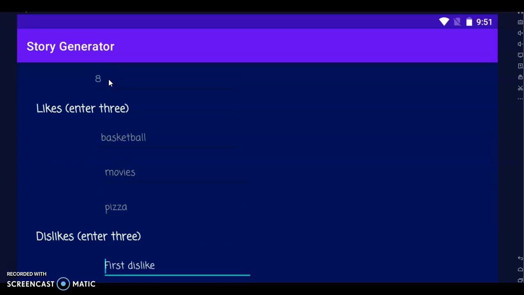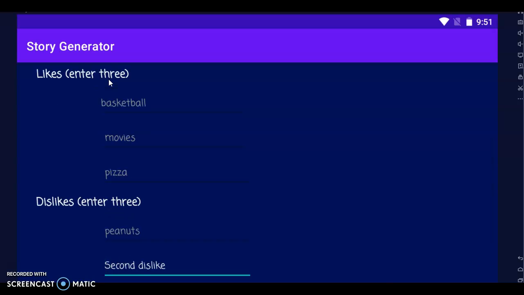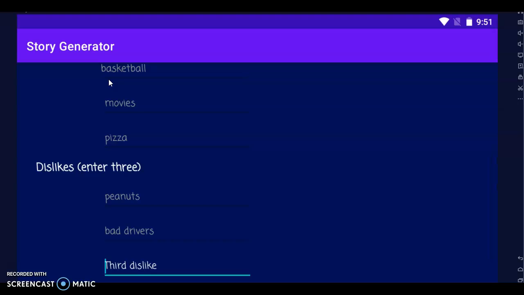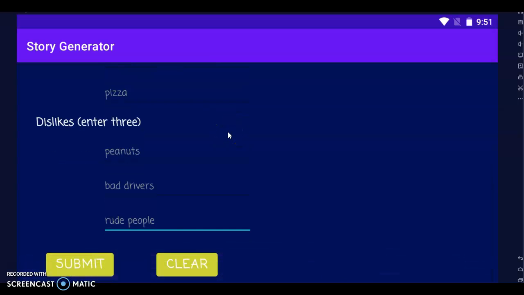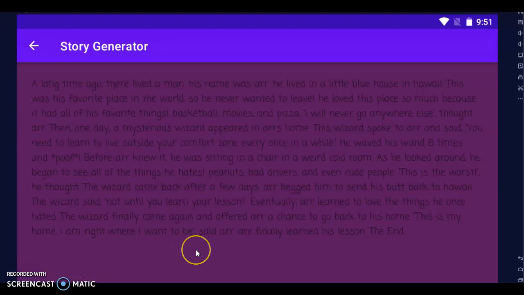So I will go with peanuts. And then what else? We can do bad drivers. No one likes those. And rude people, sure. So once we have all that stuff in there, you'll see that there's a button for submitting it and a button for clearing it. I will hit the submit button. And here is our story.